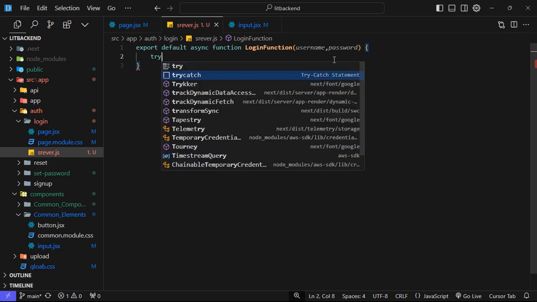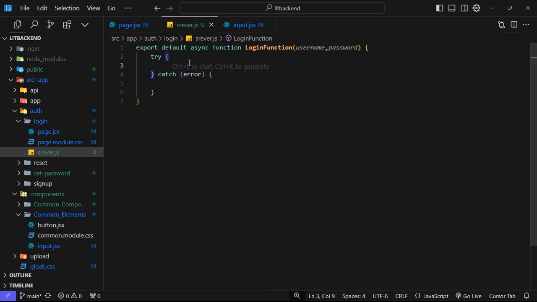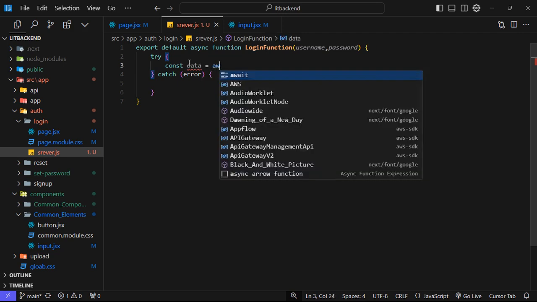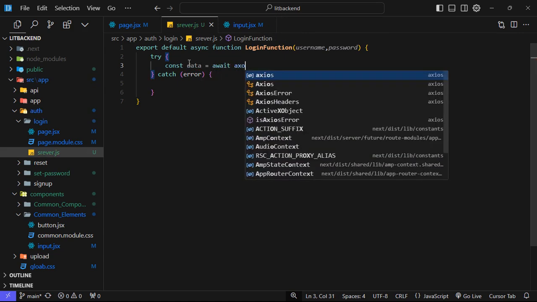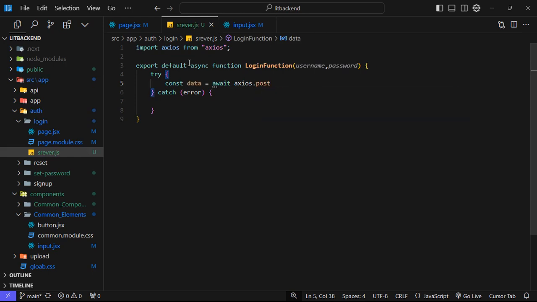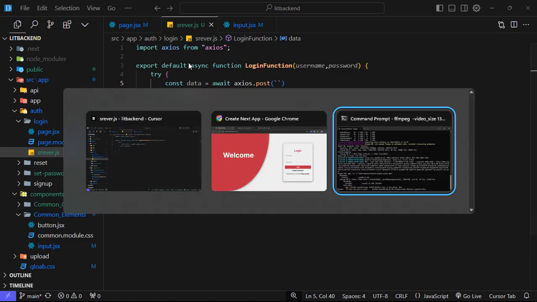I will say const data is equal to await axios.post. So guys, make sure that you have your base URL here. Let me show you the code of my server APIs, how exactly they respond and what method I am providing.